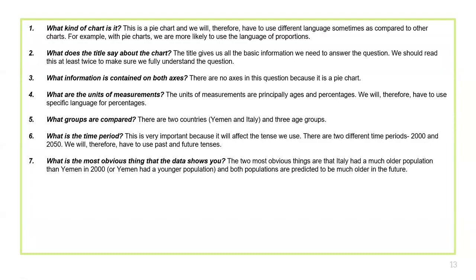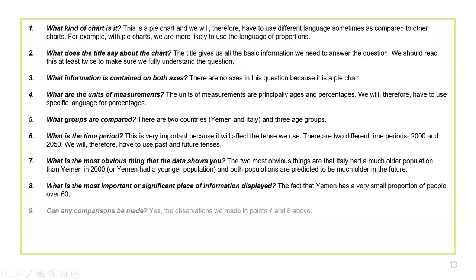Over here, the most obvious thing is that Italy had an older population than Yemen in 2000. And these are the specific changes that I have noted down. You can have a different opinion as well, so absolutely okay. But yet you need to point out very clearly which things you are comparing and which noticeable changes you are able to see.